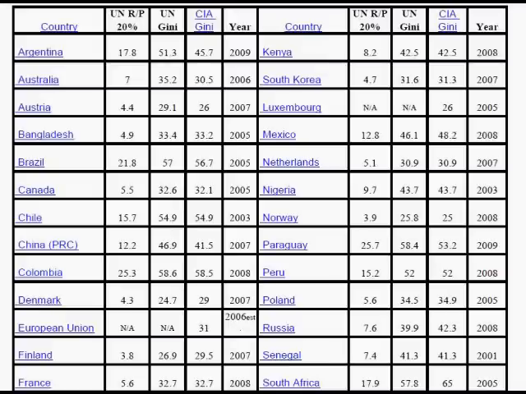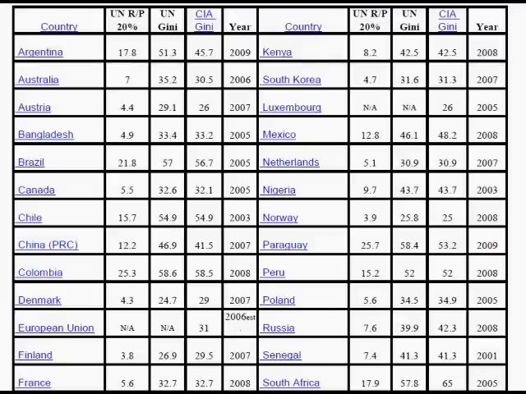Clearly you can see the index being lower in Kenya than in Argentina, and that should be expected. What is surprising to me is how high the index is, even though the gap is not nearly as wide in Kenya as in Argentina.